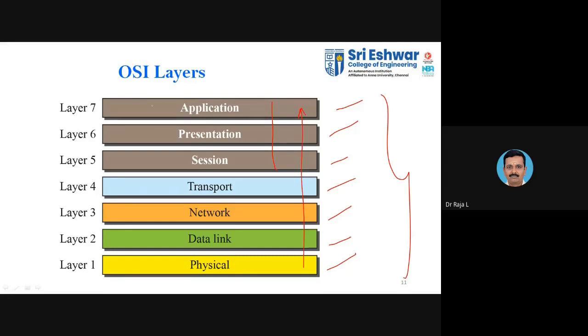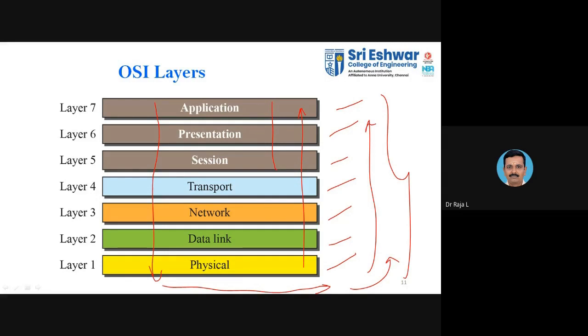Normally the application program starts from layer 7. From layer 7, whatever data you want to transfer has to come from the application layer and reach the physical layer. From the physical layer, you will be using cables, which are the transmission media, connected by wire or wireless to another entity. There again you have the bottom-up approach: physical, data link, network, transport, session, presentation, and application.